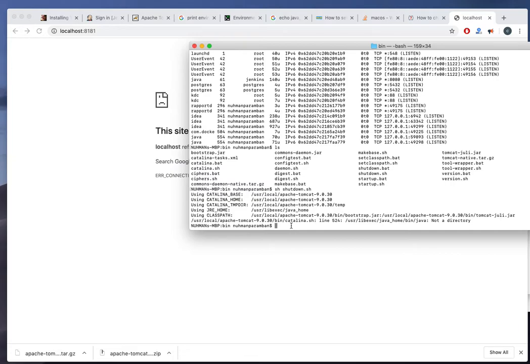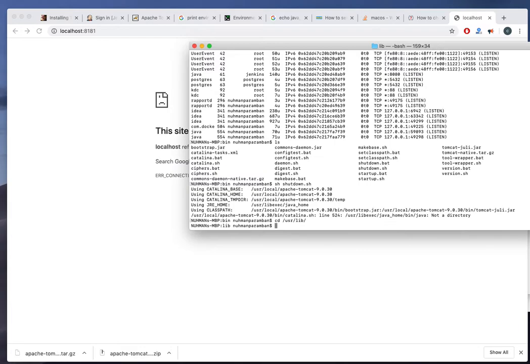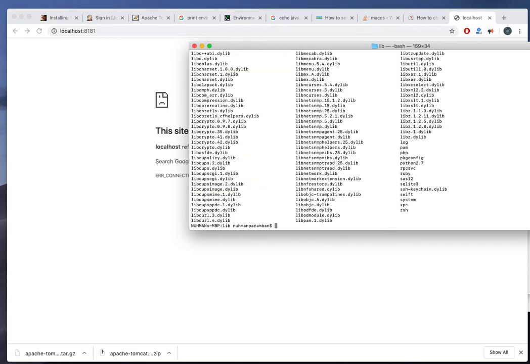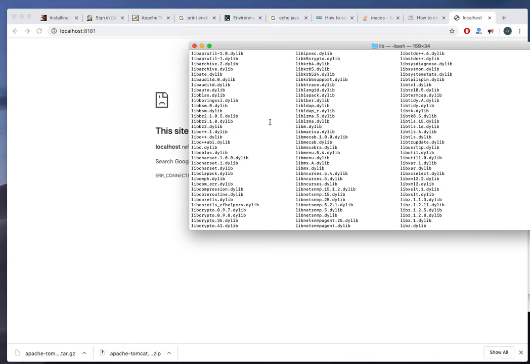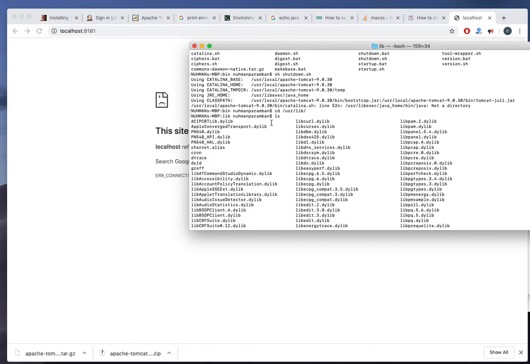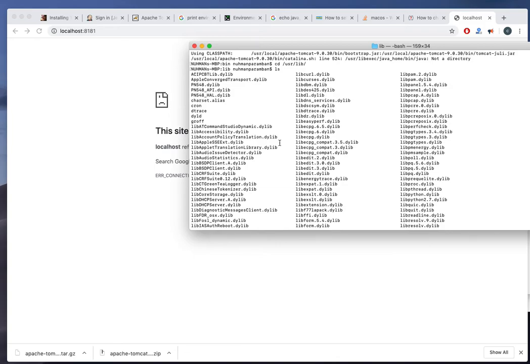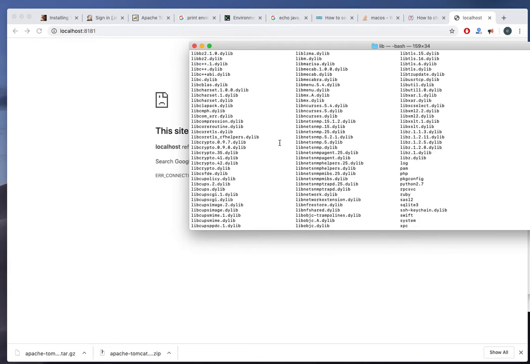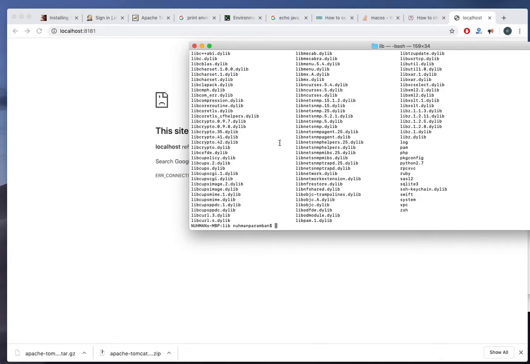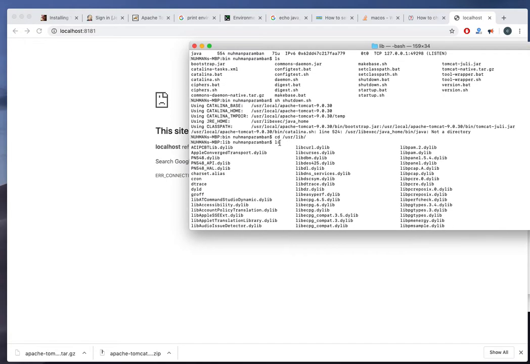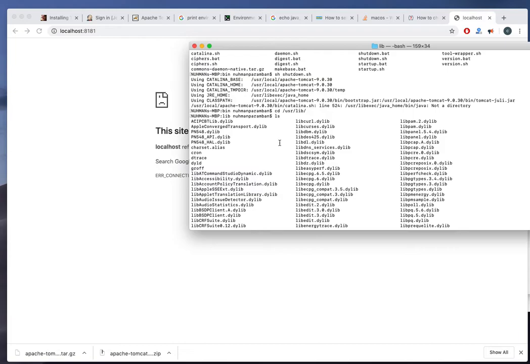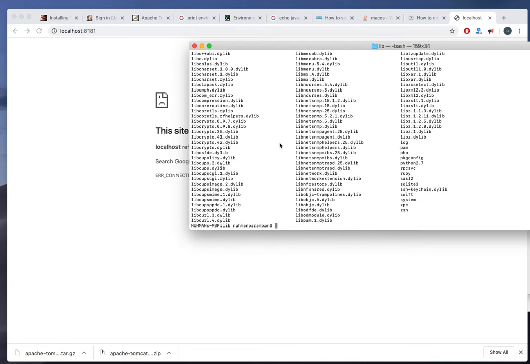So user, so I need to go to the cd user folder and I need to make sure whether I can see Java here. So ls, is any Java folder I can see here? There is a Java folder. I need to set my... I can't see any Java folder here. So there's a problem here.